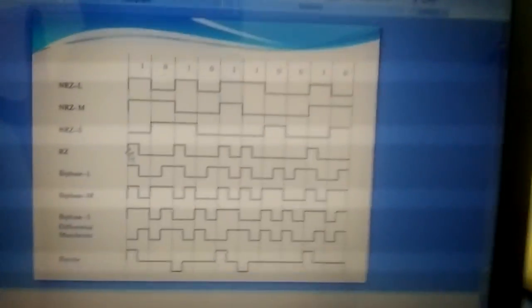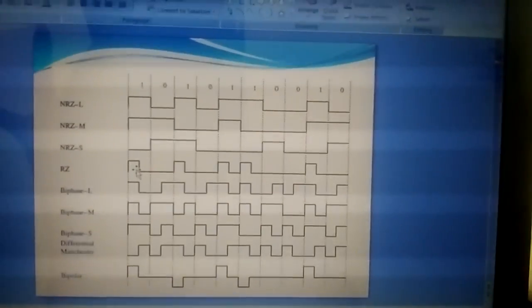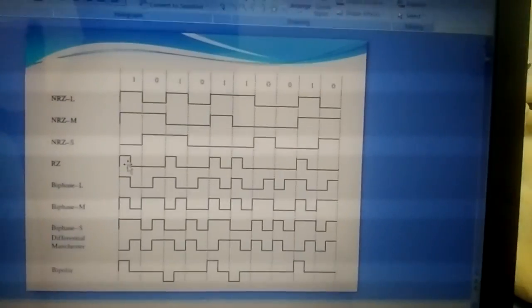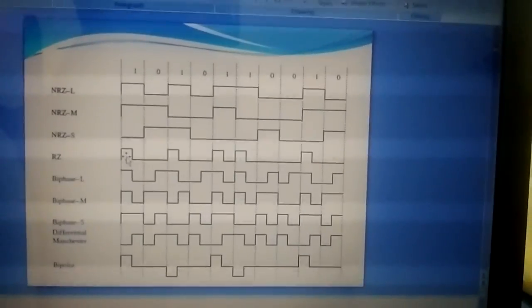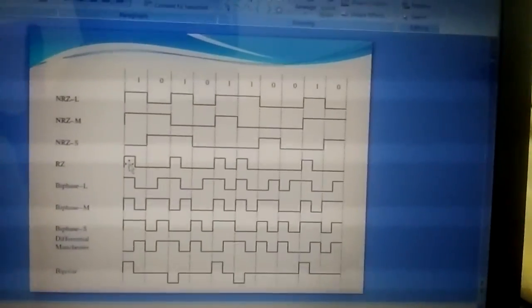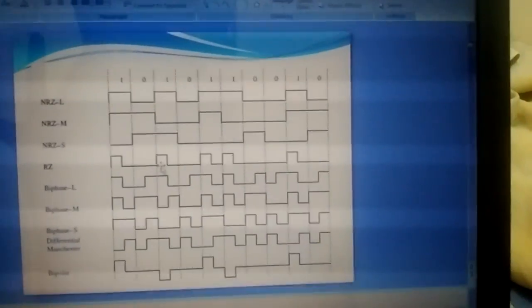Then RZ, I have already said, for RZ 1 will have a pulse, 0 will not have a pulse. And the difference is RZ will have a half bit period. So it goes on like this.